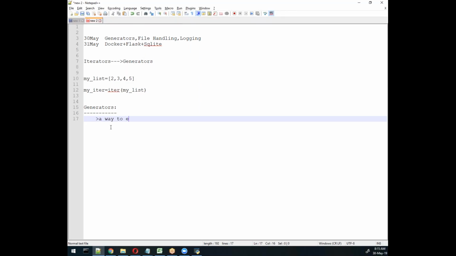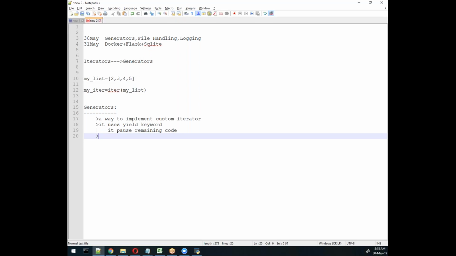So what can we say about a generator? A way to implement an iterator, a custom iterator, you can say. You can create your own iterator. This is one thing, and it uses the yield keyword. Yield is a keyword. What is the purpose of the yield keyword? It pauses the output, meaning the remaining code, it will pause that part. This is the purpose of yield.